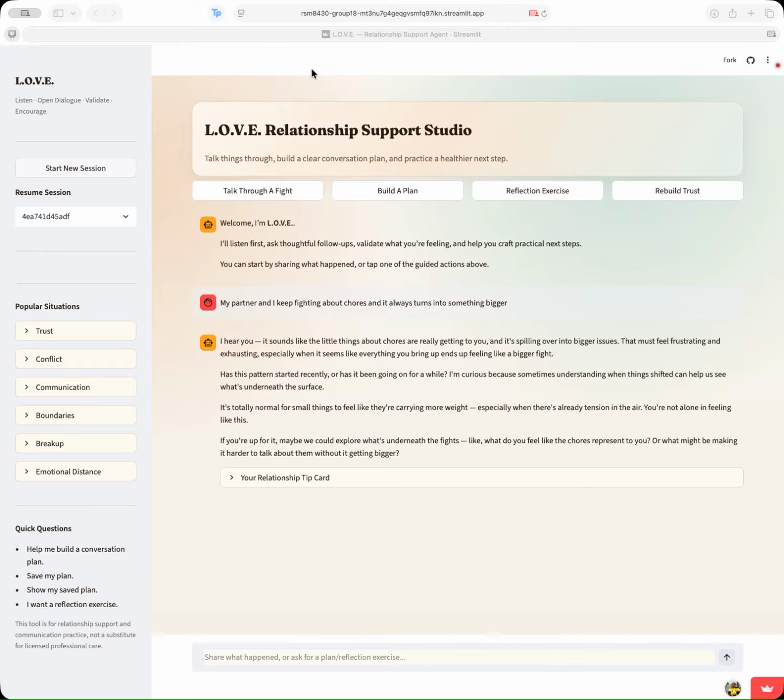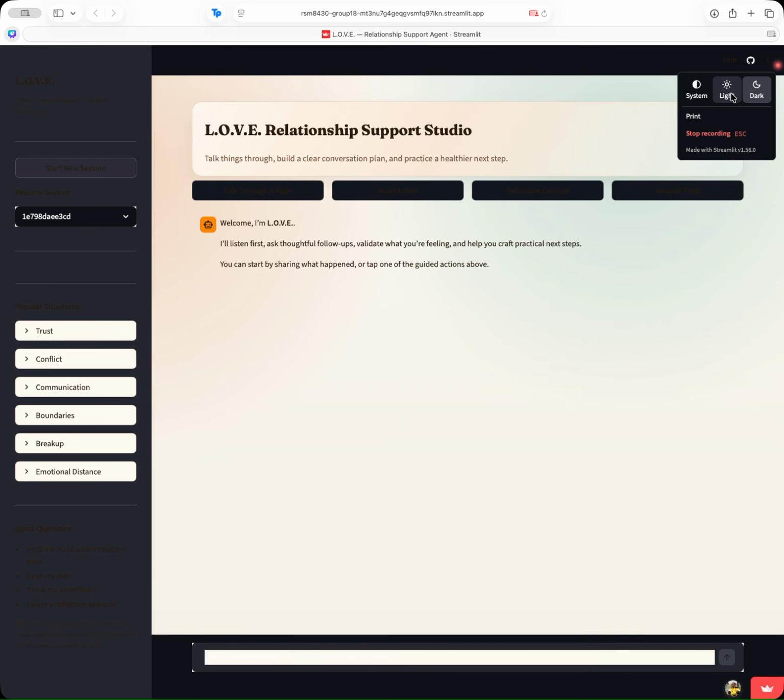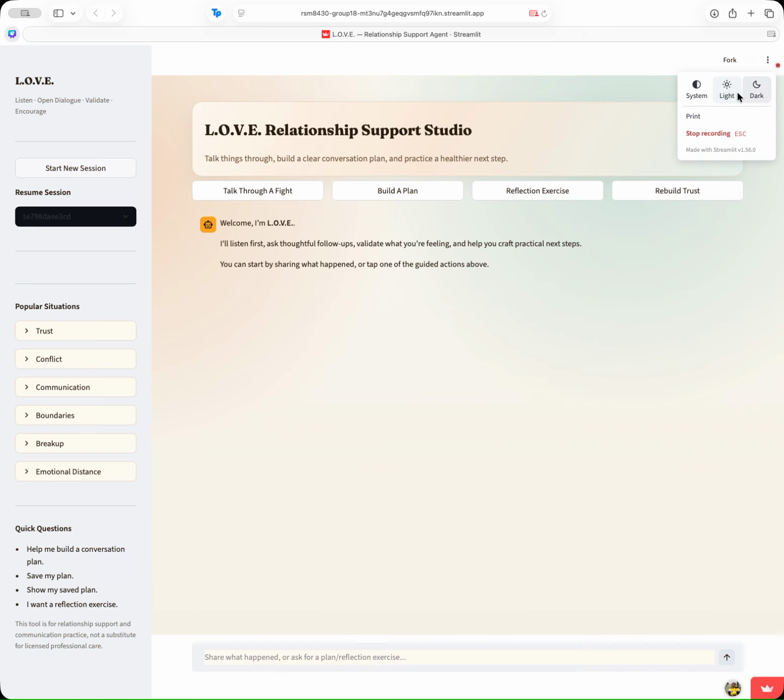So we will start off with the welcome page, and we'll start off with a fresh welcome page. And we see that there are 4 quick action buttons, so you can talk to the flight, build a plan, reflection exercise, and rebuild trust. For the setup, I'll just show you real quick that we can toggle on and off light and dark mode. So we'll just stick to light.